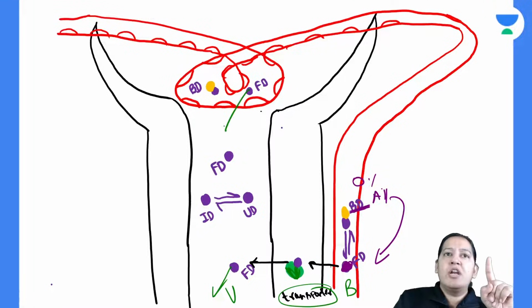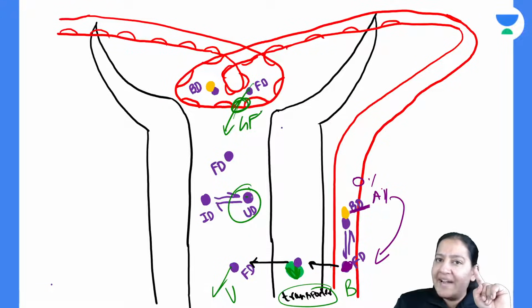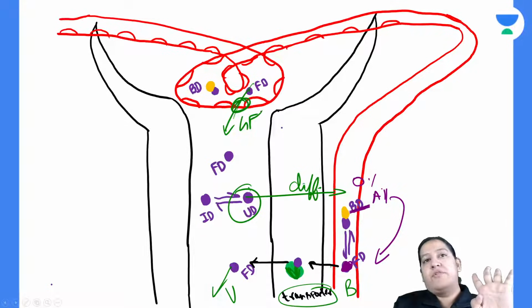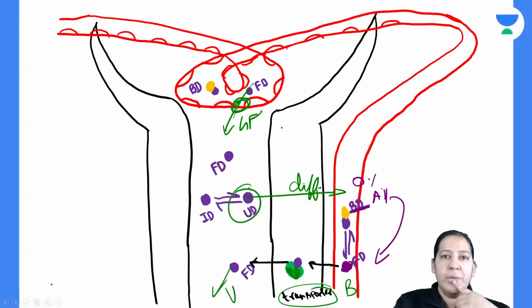In glomerular filtration, no transporter is required. Drug was directly coming via pores. Give me a thumbs up. In tubular reabsorption also, the drug was directly going into the blood via diffusion. No transporter was required. But here it is not diffusion. Here it is transporter mediated active transport or carrier mediated transport. A carrier or transporter is required. Give me a thumbs up.